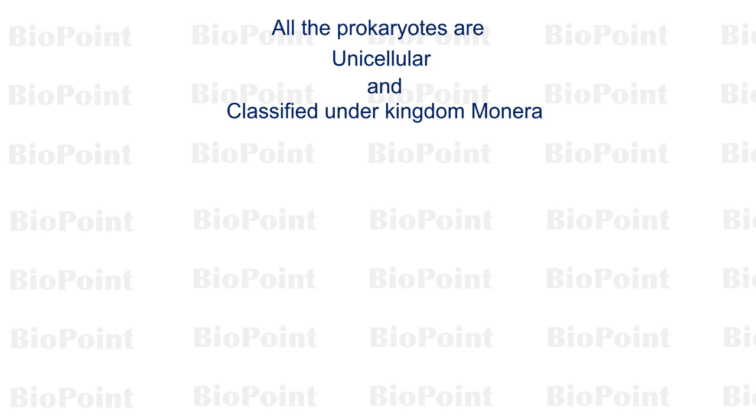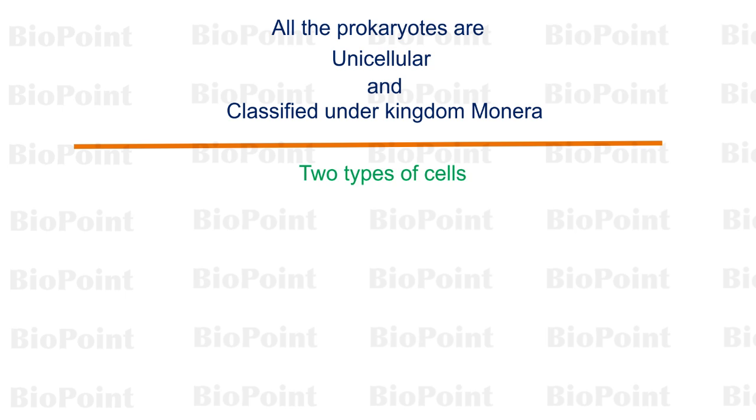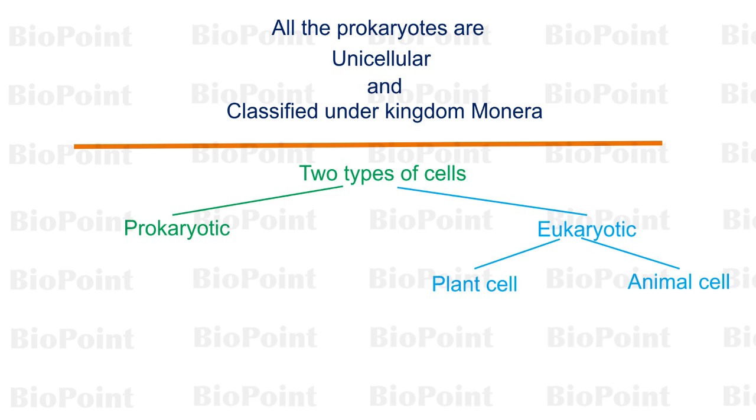Now, to compile this all, there are two types of cells on the basis of presence or absence of nucleus, that is prokaryotic and eukaryotic cell. Both plant and animals are composed of eukaryotic cells, but plant cells have cell wall while animal cells do not have cell wall.